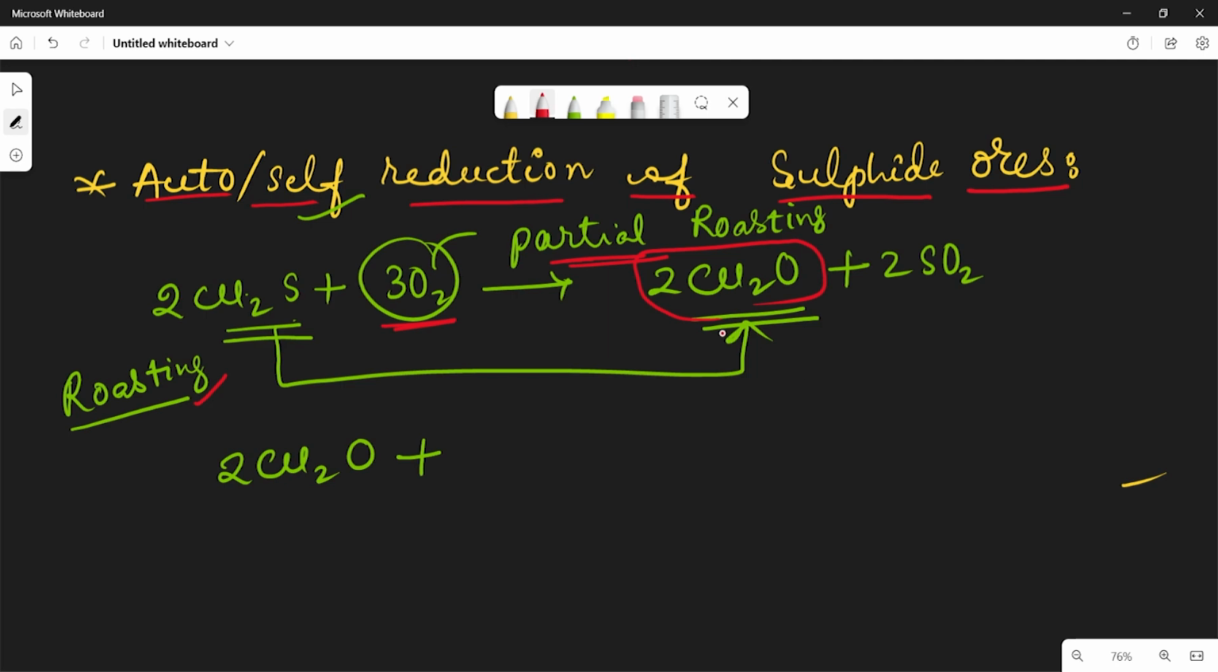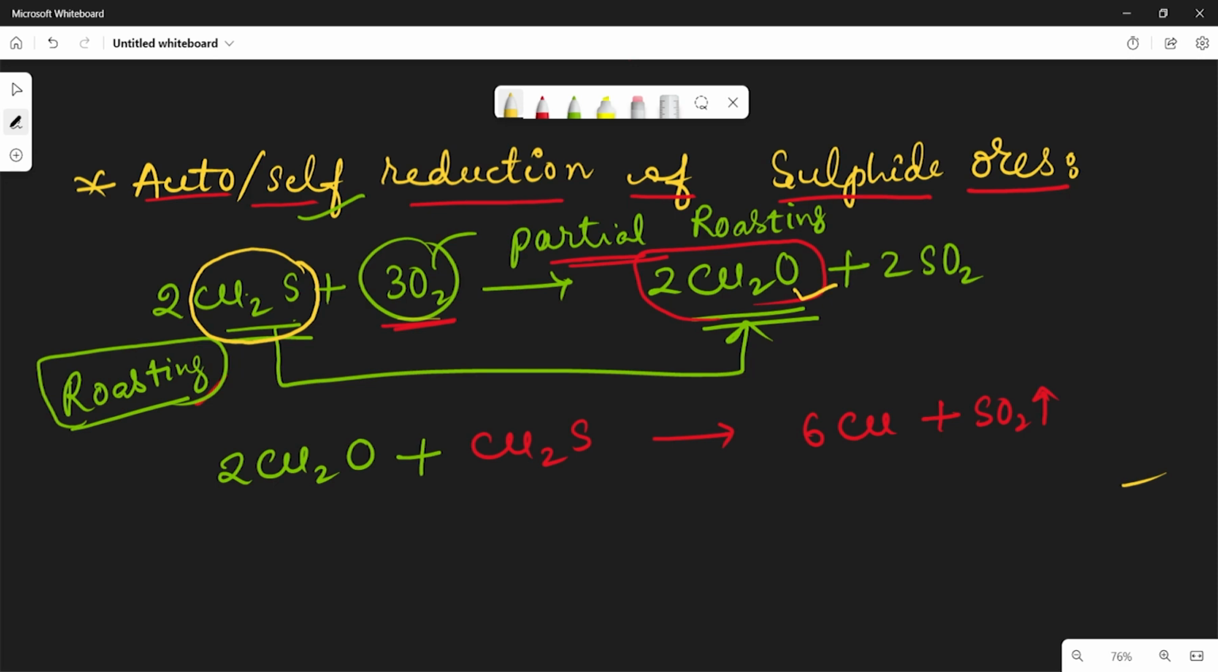Suppose the air is stopped and the temperature is raised, then the rest of the sulfide ore reacts with the oxide, and we get 6Cu plus SO2. What is happening here? In the first step, roasting takes place. Roasting means the Cu2S, the sulfide ore of copper, is heated with excess oxygen and we get the oxide form. So here partial roasting takes place in this case.